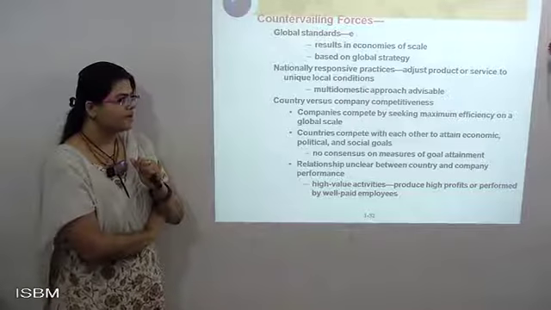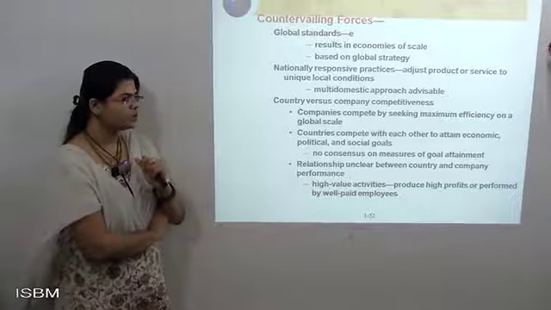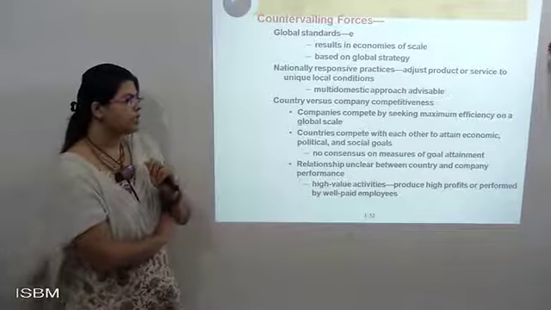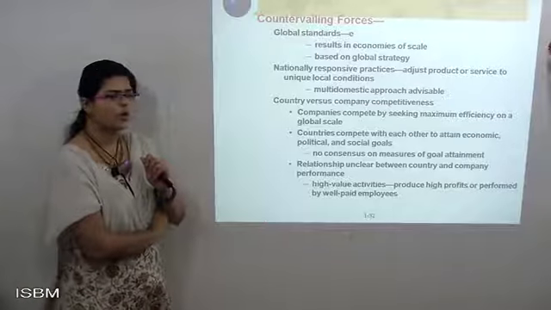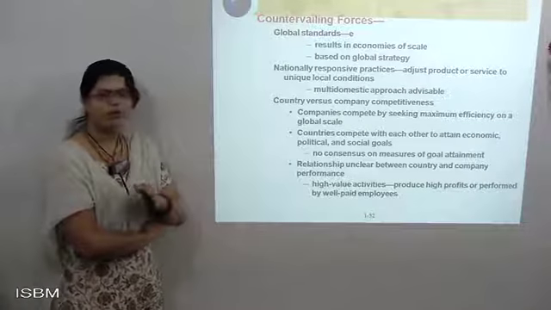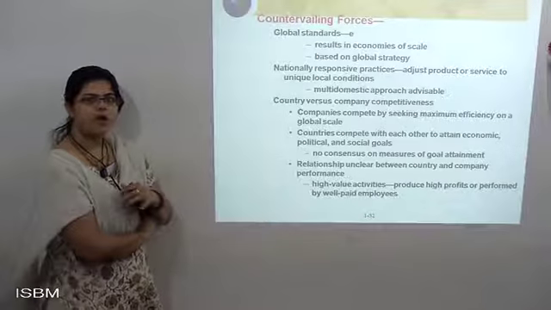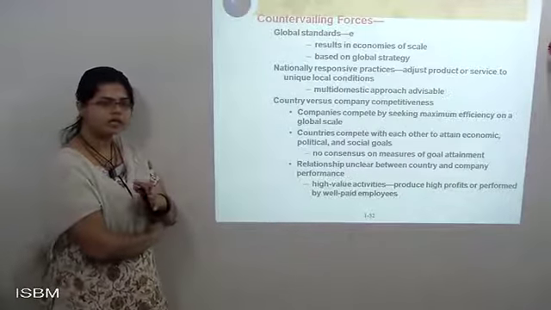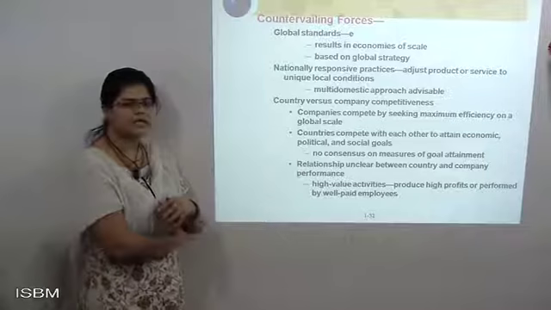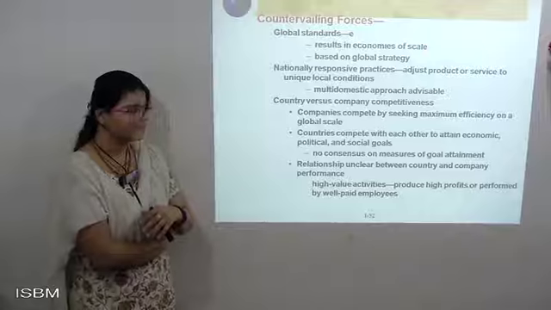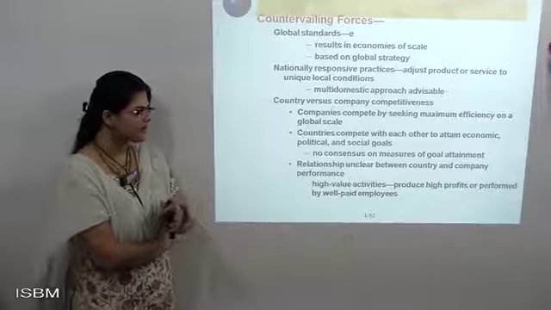Countries compete with each other to attain economic, political and social goals. Each and everything is calculated here. There is no other consistency beyond the measures of goal attainment, because according to the goal and the environmental factors, whatever the importance and growth, only that is acceptable. The relationship between countries' and companies' performance is unclear, which also creates a certain rivalry.